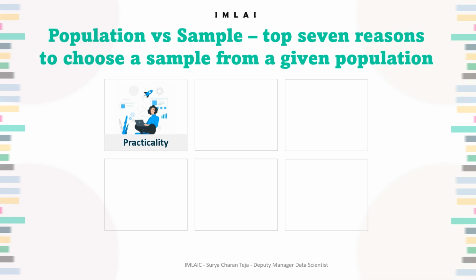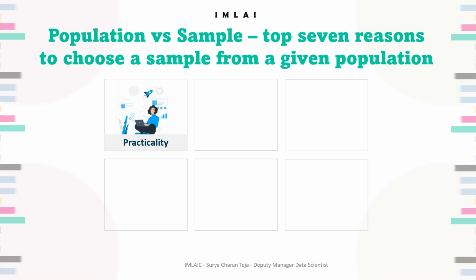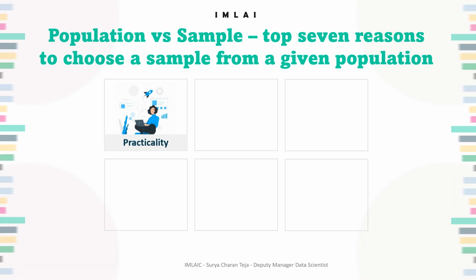Out of that population, maybe 70 percent of people might be holding the right to vote. Let's take close to 1 crore people having the right of voting in India. In that case, if I want to do some research, my population at that moment is the people who have a right to vote. So it's close to 1 crore.